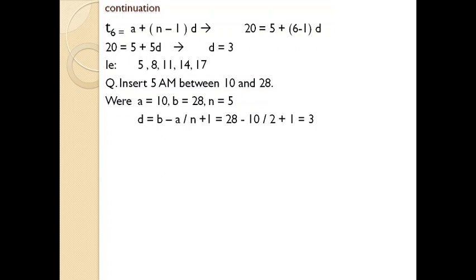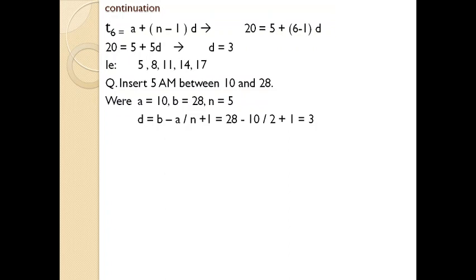B minus A divided by N plus 1, where B is the last number in a series, A is the first number, you are aware of it, divided by N plus 1, N is the number of items we have to add. D equal to 28 minus 10 divided by 2 plus 1 equal to 3.